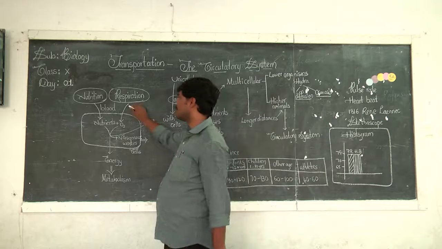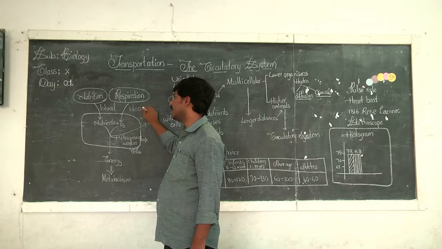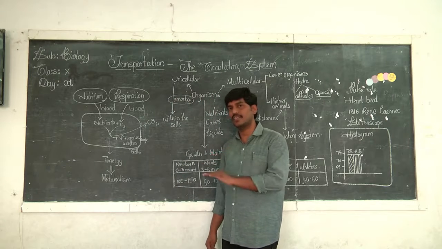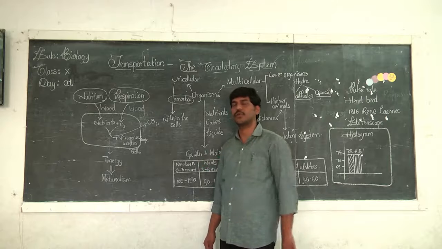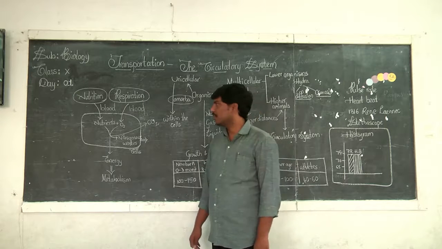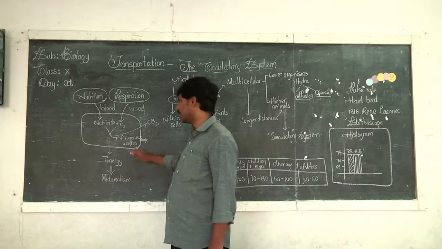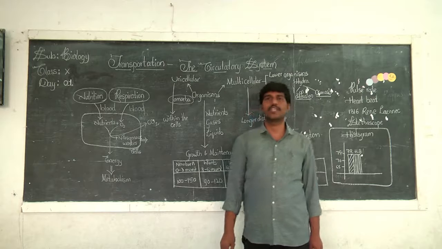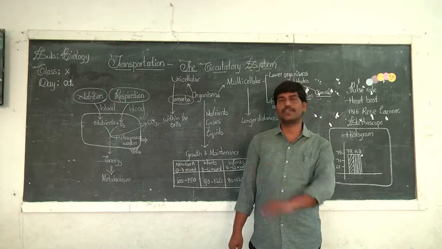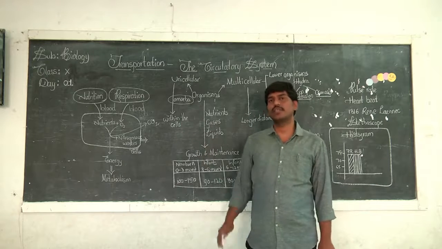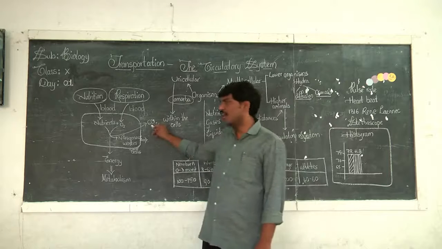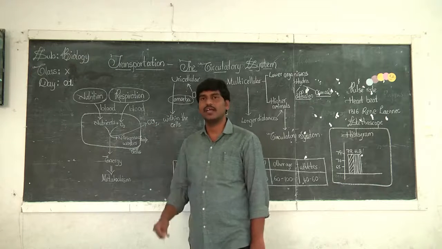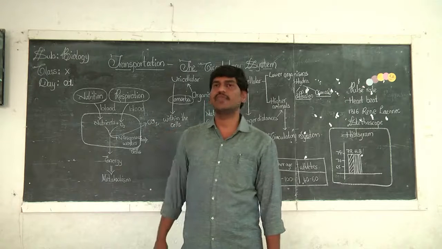And in the last chapter, respiration, you have studied that oxygen is diffused from the alveoli into the blood, and from the blood it is transported to all the cells or tissues. In the same way, after the oxidation process, the nitrogenous wastes are also transported into the blood, and from the blood they are supplied to the kidneys, where they are removed from our body. And we have seen how carbon dioxide is once again diffused into the blood, carried to the lungs, and removed from our body.